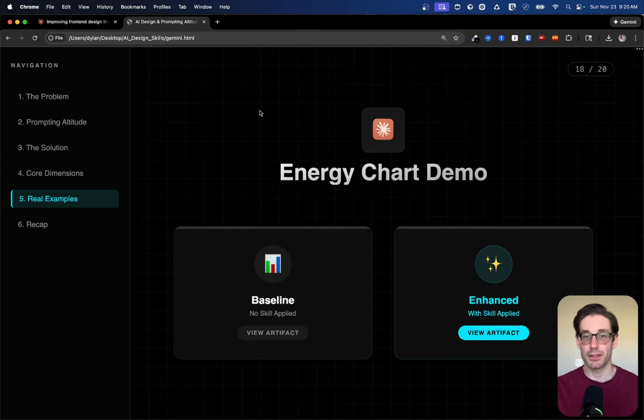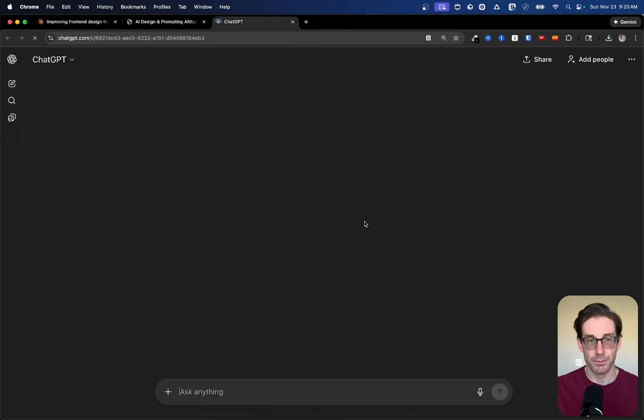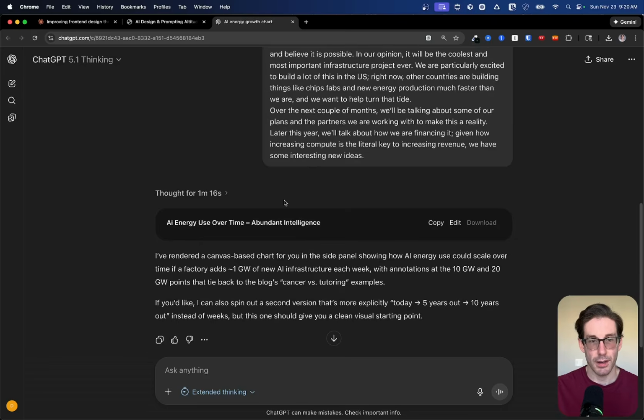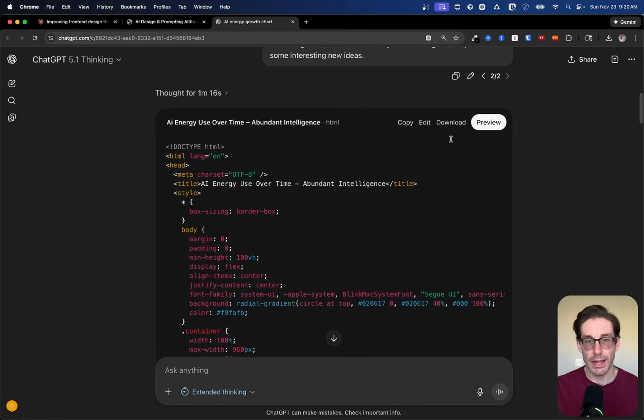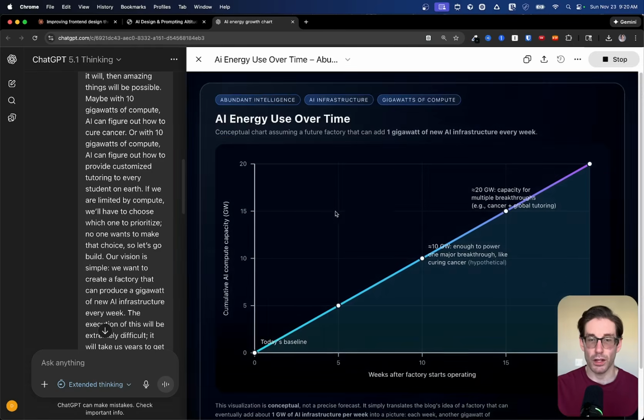But as I promised, you can apply this to ChatGPT as well. And that's this example. So it's the same premise, the same blog post, just with ChatGPT and the skills. So if I click in here, you'll see if I scroll to the top, this is the same exact prompt. I gave it the prompt of saying create a chart based off of this blog post, render it via Canvas. Now what it gave me, I would say is more interesting than what Claude gave me to start. But there are some red flags here.